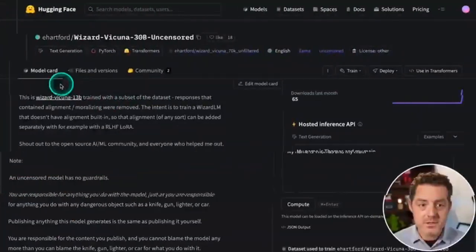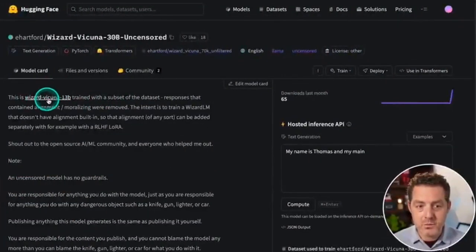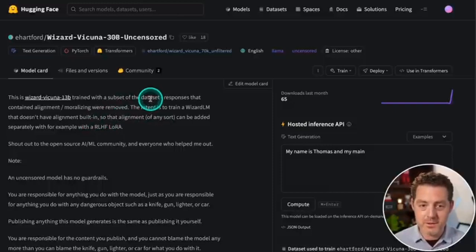Let's go. So this is a model by Eric Hartford. It's based on the Wizard Vicuña 13 billion parameter model, and it's trained on a subset of the data. Responses that contained alignment or moralizing were removed. Basically, any sense of censorship in this model was removed. The intent is to train a WizardLM that doesn't have alignment built in, so that alignment of any sort can be added separately with, for example, RLHF, reinforcement learning through human feedback, and LoRA, low rank adaptation.